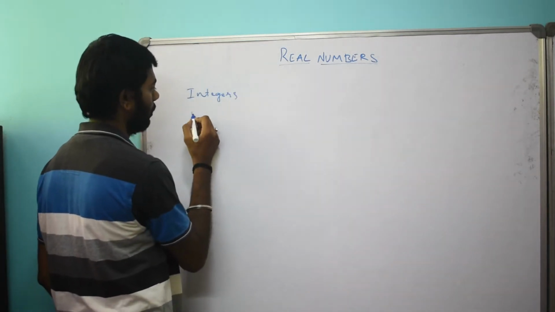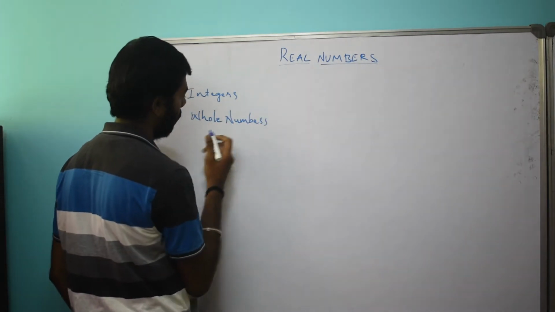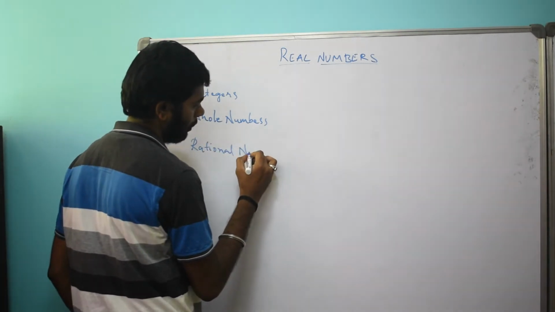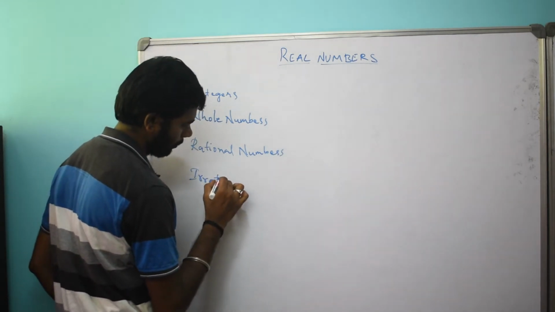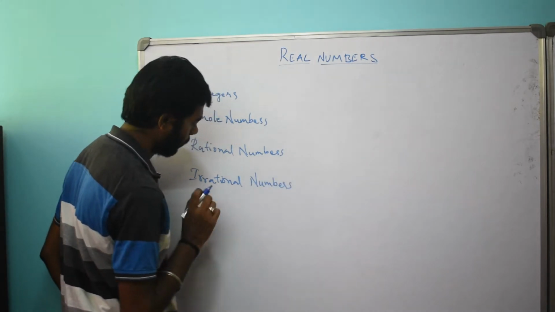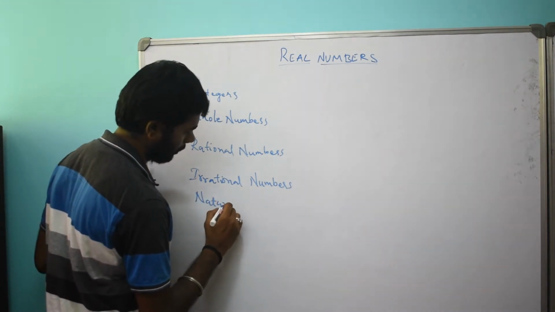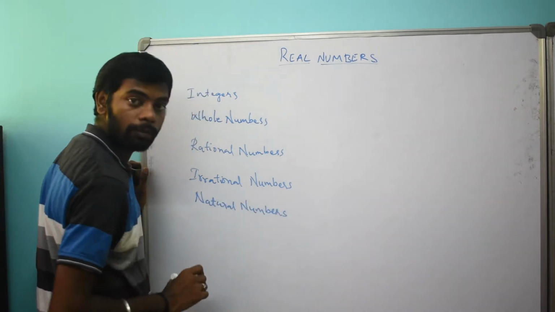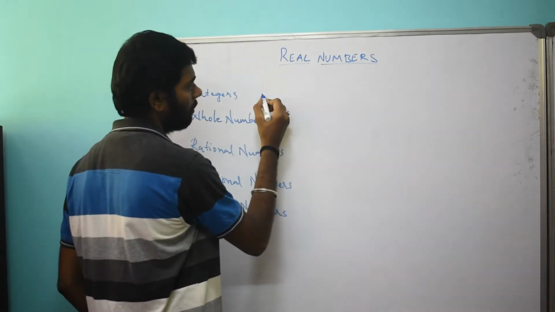Integer, whole number, rational number, irrational number, and natural number. Let us see the examples of integers.